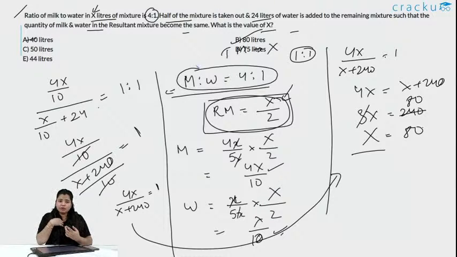What is the ratio? I have mixed 2 glasses of water and 1 glass of juice, that is 2:1. When I pour that into a different glass and give it to my friend, the ratio remains constant. It will be 2:1 even in that glass or in all the glasses that are distributed. So when half of the mixture is removed, the remaining mixture is x by 2, and even then the ratio remains 4:1.